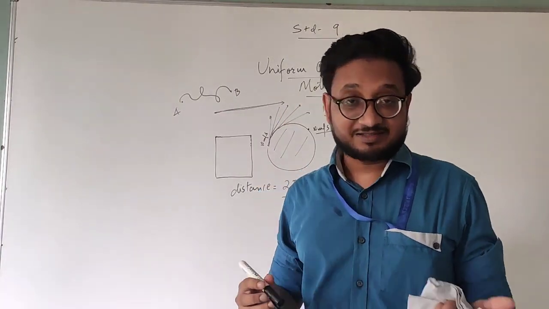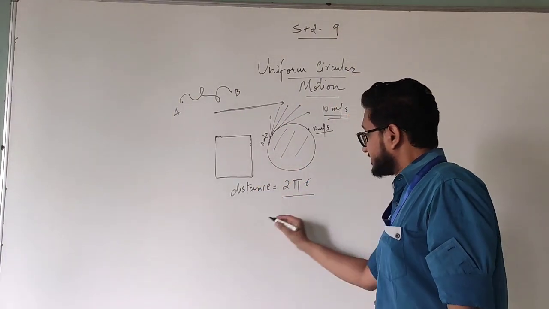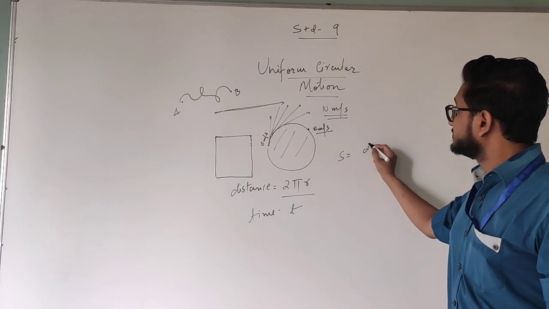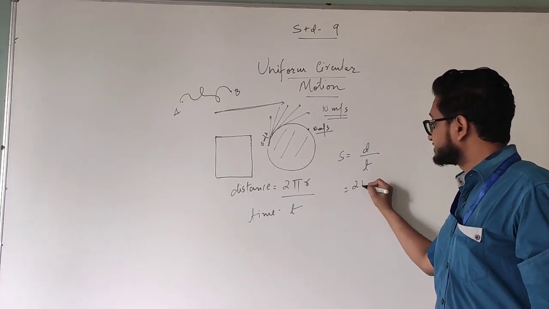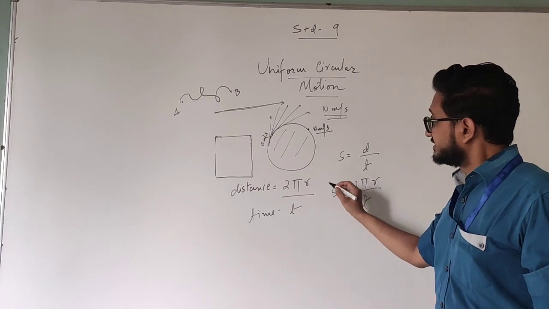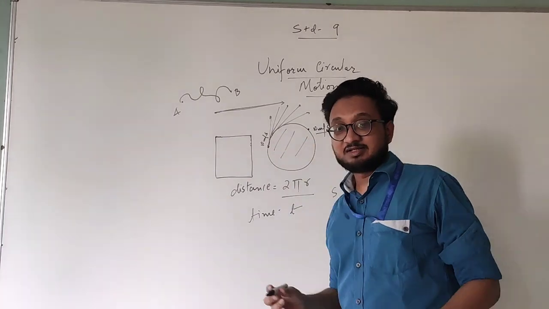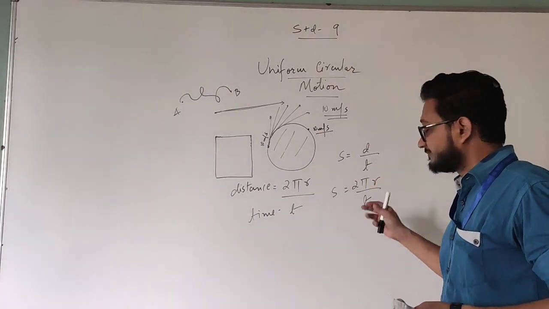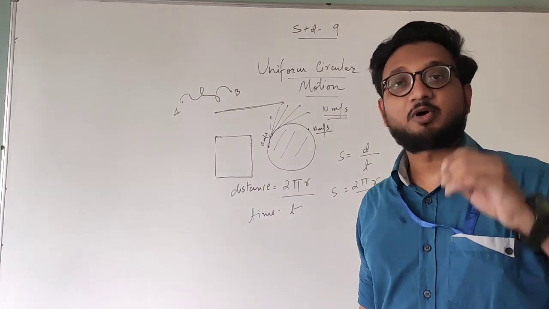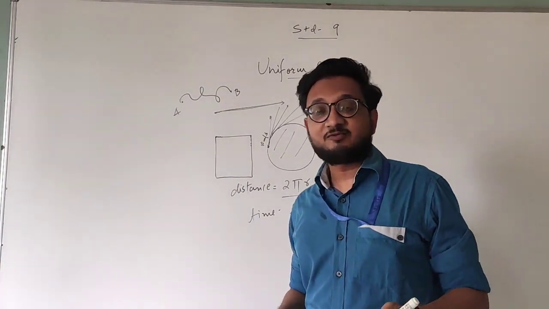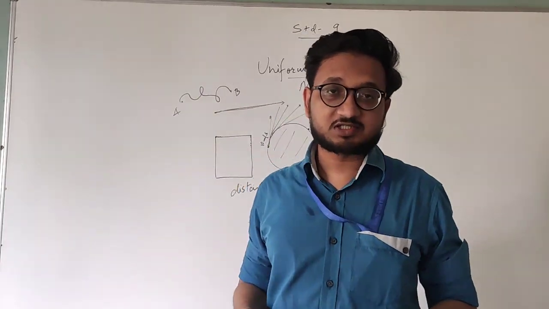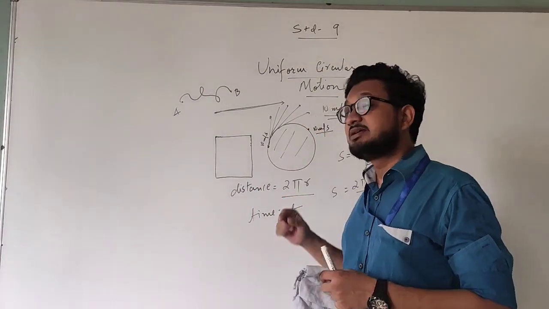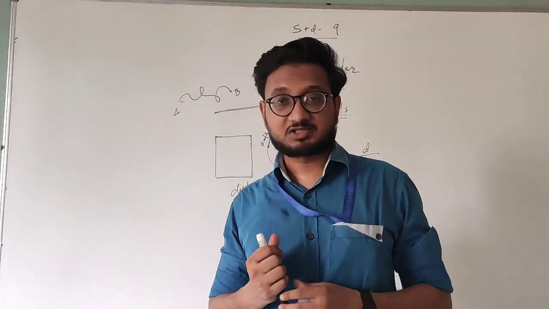In order to find the speed, you can write time taken as t. So speed is equal to distance traveled upon time taken. Distance is 2 pi r, and time taken is the amount of time taken by the object to complete one circle. In this way you can find the speed by dividing distance by time like usual. Every time we find speed, that is distance upon time. If it is velocity, it is displacement upon time. But in this case, this is not velocity, it is speed. Now coming to velocity.